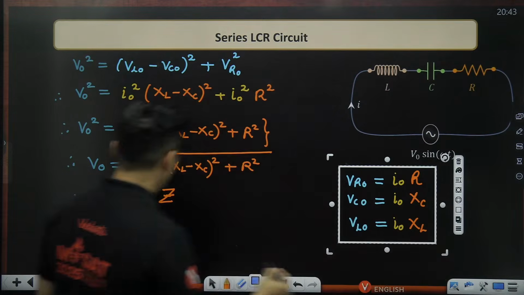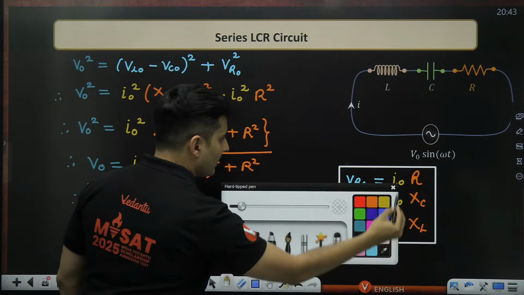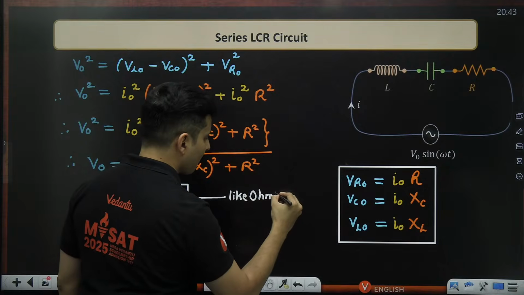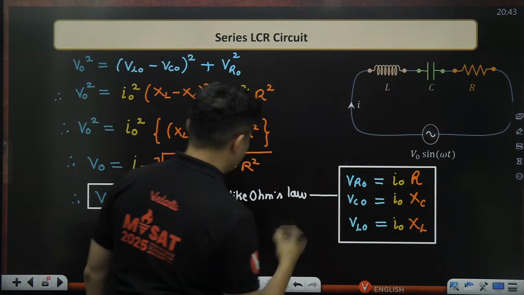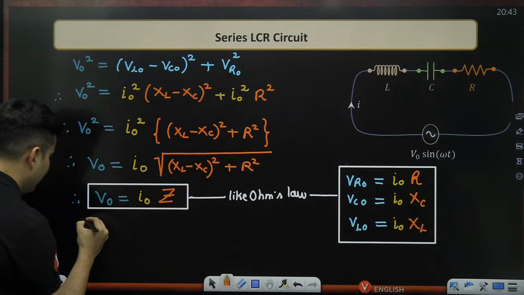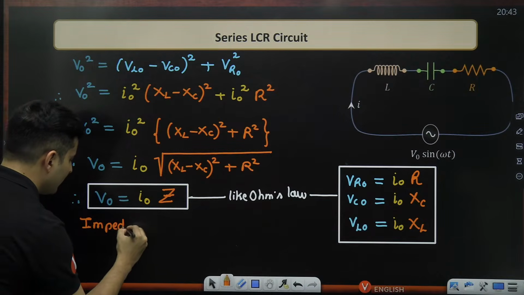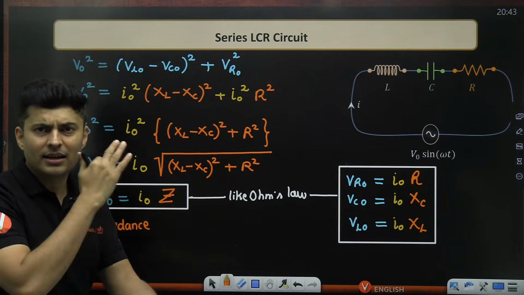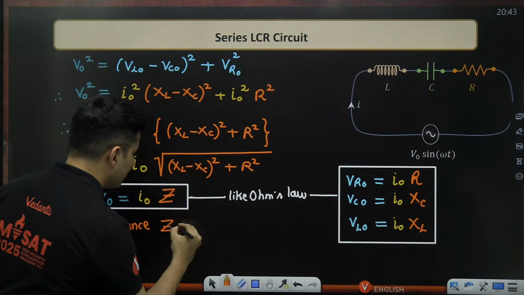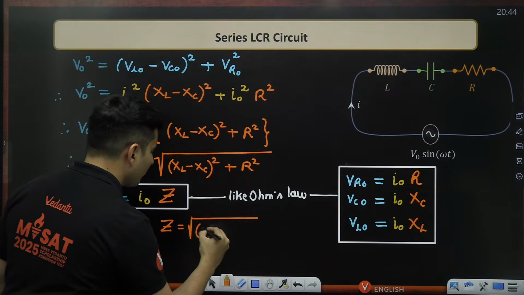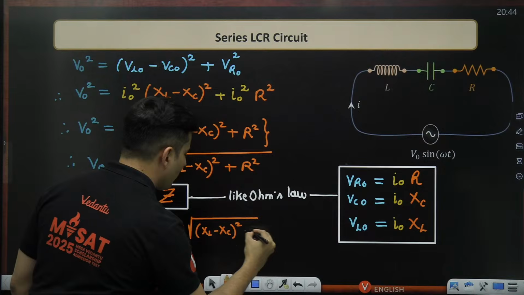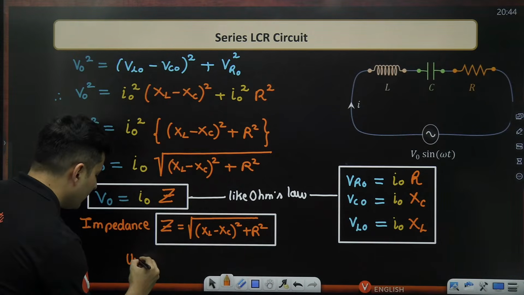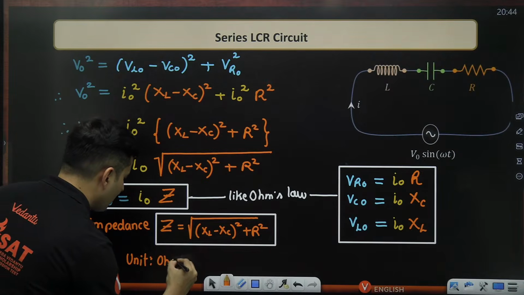So same things here and here also, as you can see. All these are basically Ohm's law. Even this is also Ohm's law, as you can see. And this particular Z, which is also called the impedance of the circuit, is the total resistance of the circuit, including reactance of capacitor, inductor, resistor, everything. So that is your Z, and that is obviously equal to the square root of XL minus XC whole square plus R square. So I can box this. Obviously, the unit is still going to be ohm.